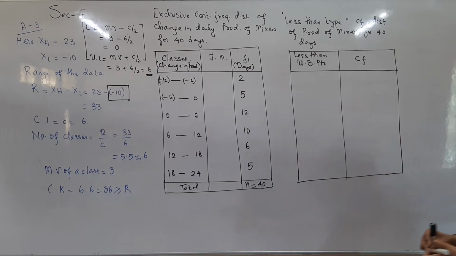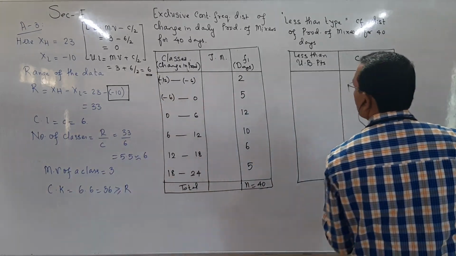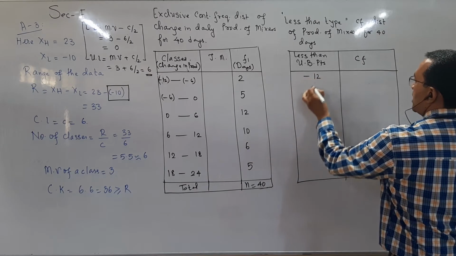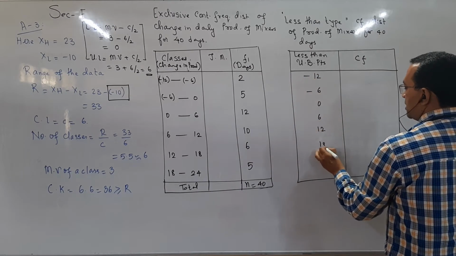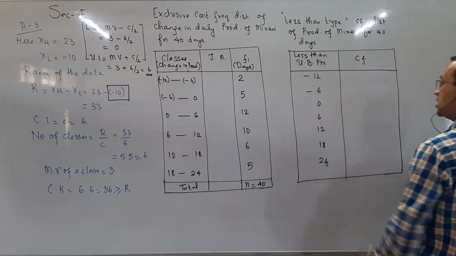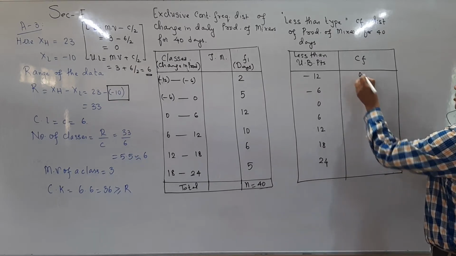Upper boundary point starts from -6. We take a value before. So -12, -6, 0, 6, 12, 18, and 24. We start with minimum because less than -12 the frequency is 0.